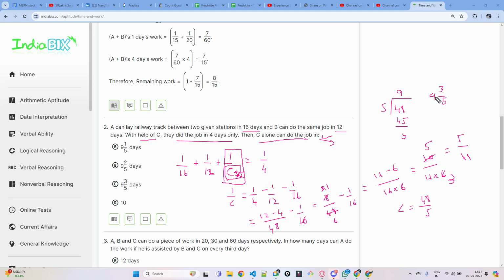If something is like this, right, how to convert it to a proper fraction? Multiply these two and add with this and divide by this. Multiply 9 into 5, 45 plus 3, 48 divided by this 5. This is what is a mixed fraction, and this is how you have to get the mixed fraction: quotient and the remainder divided by the divisor. This is the thing, and this should be the right answer.